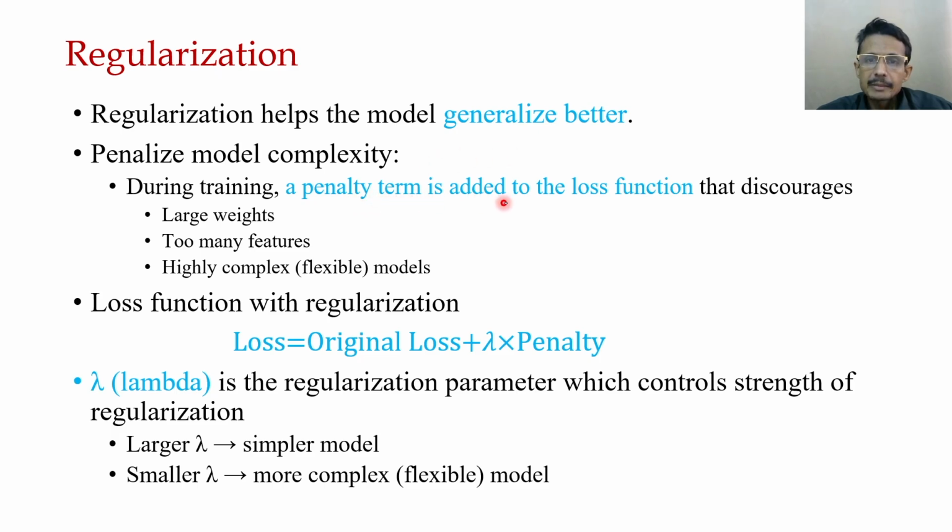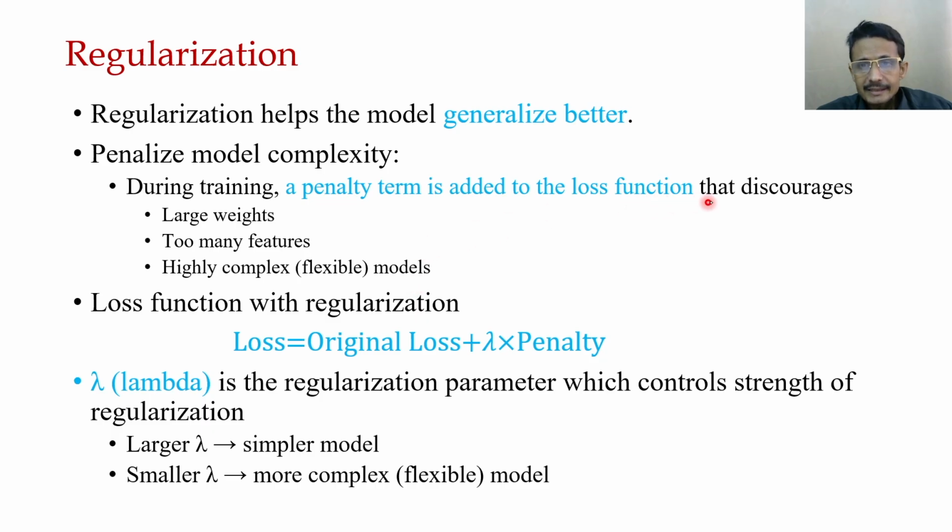This penalty term is added to the loss function, which helps to remove or reduce the large weights. It discourages too many features, and it also ensures that the model does not become highly complex or flexible.